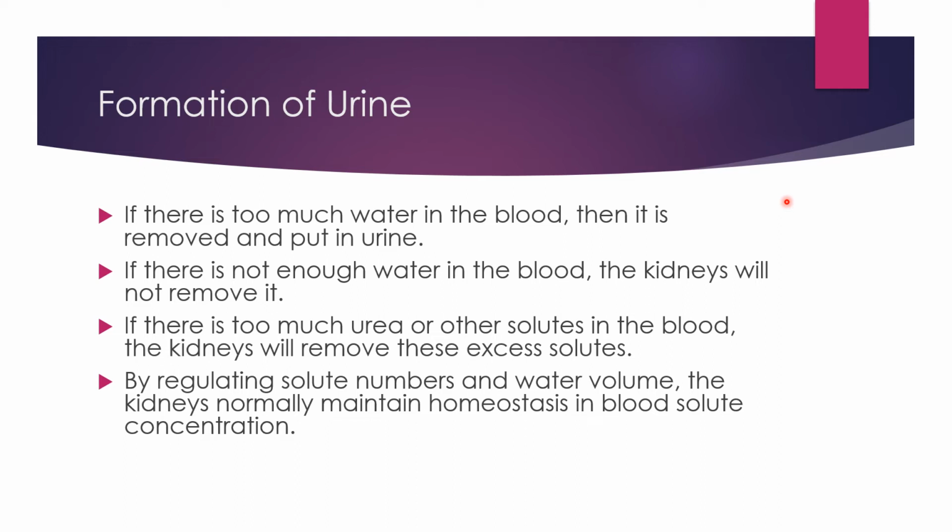Next goes to formation of urine. If there is too much water in the blood, then it is removed and put in urine. If there is not enough water in the blood, the kidneys will not remove it. If there is too much urea or other solutes in the blood, the kidneys will remove these excess solutes. By regulating solute numbers and water volume, the kidneys normally maintain homeostasis in blood solute concentration. Next.